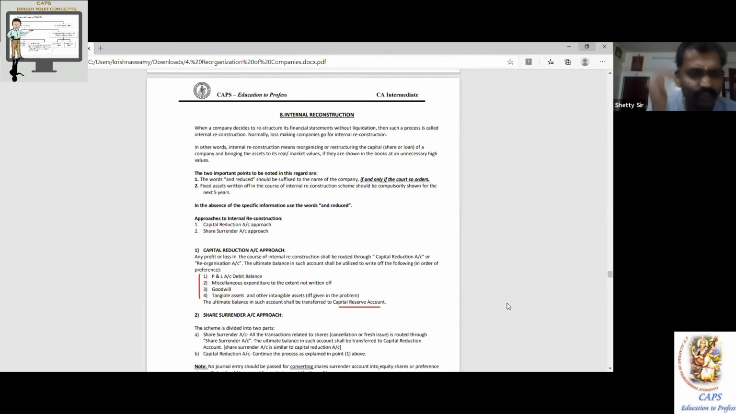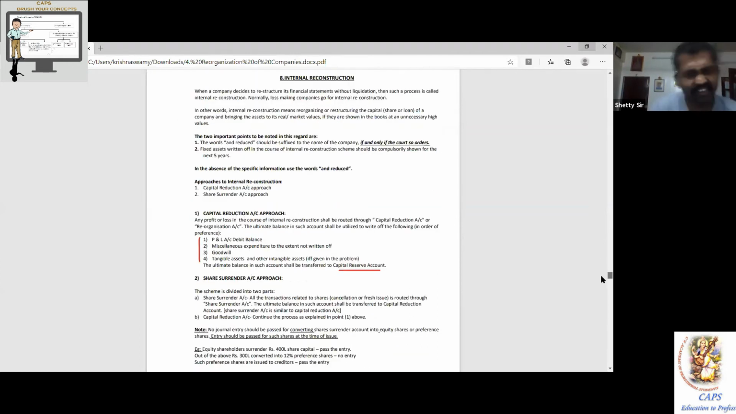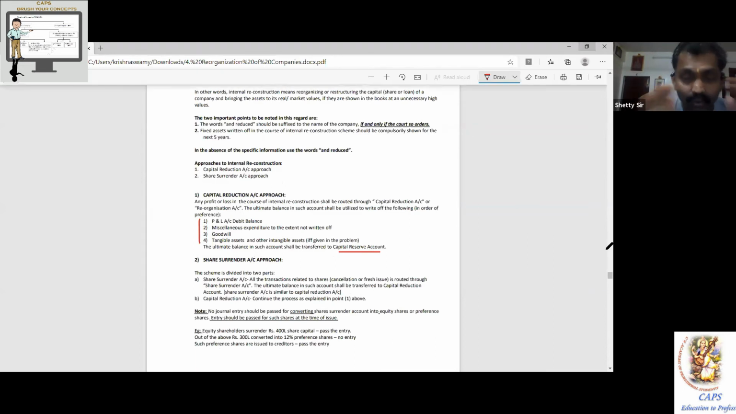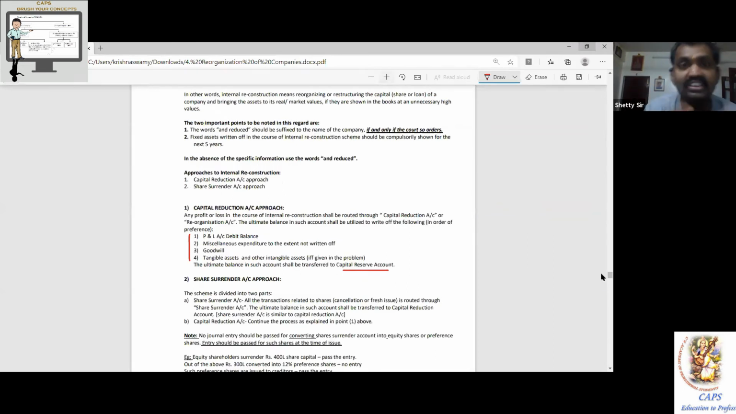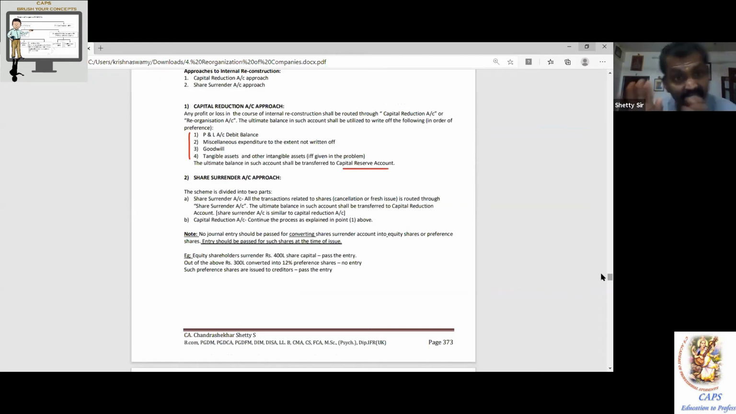Oh, sir, I'm confused. I know you are confused. What does it mean? Under share surrender approach, we open two accounts for the same activity. Any transaction with the shareholders is routed through an account called share surrender account. If the shareholders forgo 10 lakh, credit to share surrender account. Any transaction with the non-shareholder continues with the capital reduction account.